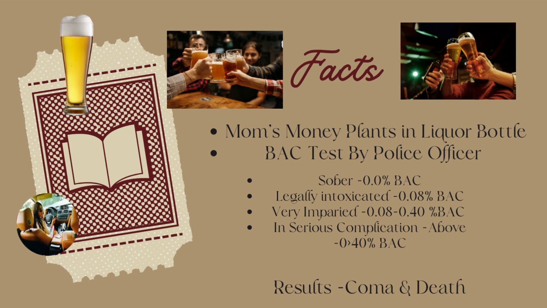Second, law enforcement officers, police officers, often use this test called the blood alcohol concentration test. This is used for legal evidence, to check for underage drinking, or in some court cases. Now let me tell you how to check. In order to check the alcohol level in the blood of a person, the officer uses a chemical test in which the person undergoing the test blows into the mouthpiece of a bag containing sodium dichromate solution in acidic medium.